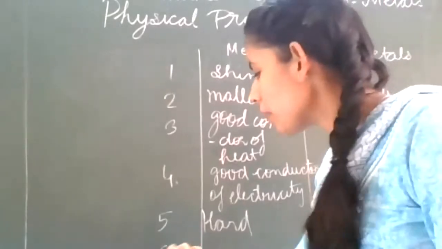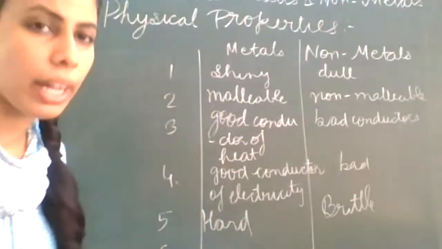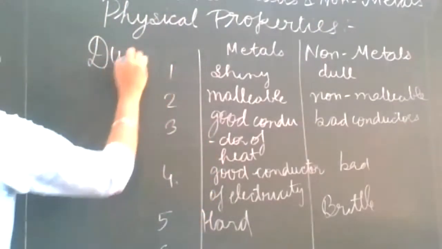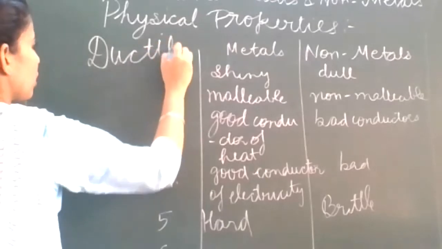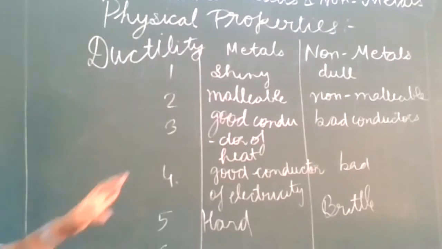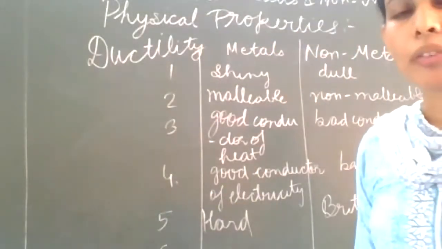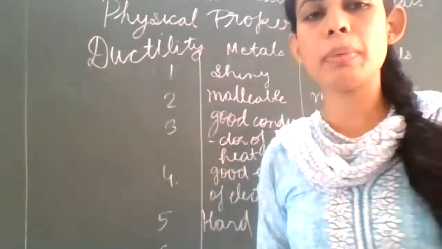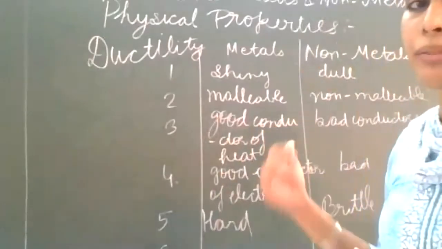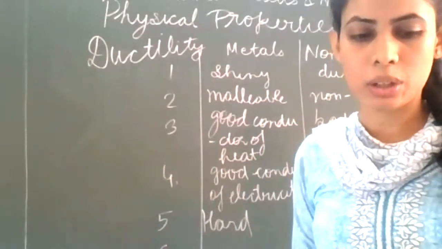So the property by which metals can be converted into thin wires, that is called ductility. But non-metals की wires नहीं बनती हैं. Obviously not, because these are also bad conductors. वो allow नहीं करेंगे, इसलिए non-metals के साथ wires नहीं बनाई जाती हैं, metals के साथ बनाई जाती हैं, so that they conduct electricity also.